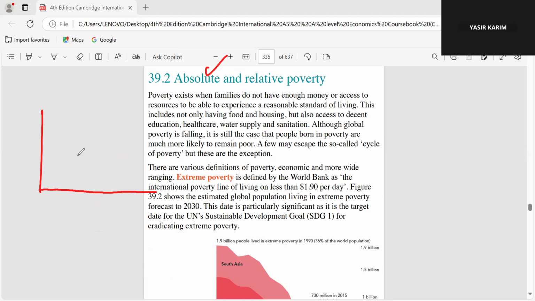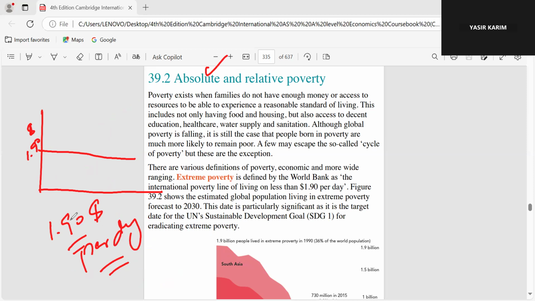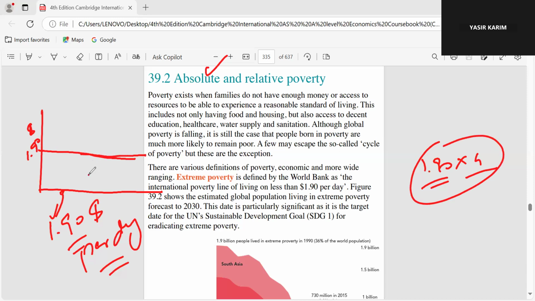Internationally, the poverty line is $1.90. If someone is earning $1.90 per day and is a single person, he's not poor. But if someone is earning $1.90 and has a family of 4, he is extremely poor because he falls below this line, which is known as the poverty line.